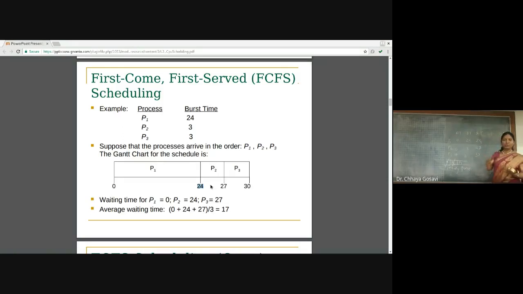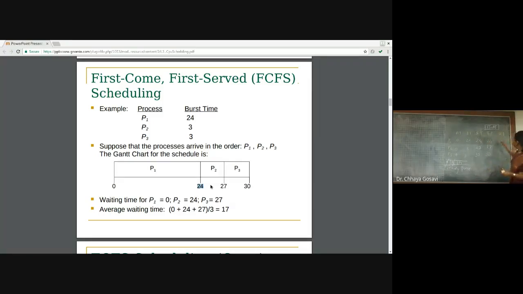So finish time is when the process finishes its execution in the CPU. Then you have to calculate turnaround time. Turnaround time is finish time minus arrival time. Now in our case, all the processes arrived at the same time but in that sequence, so we allocated P1, P2, P3. So turnaround time is equal to finish time: 24 minus 0, 27 minus 0, 30 minus 0. Otherwise, if arrival time is given, turnaround time can change.